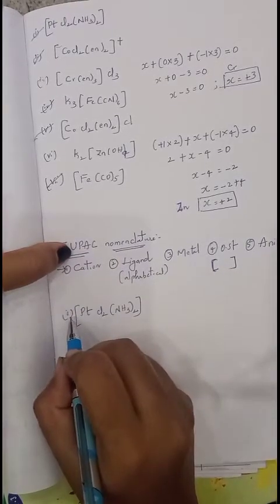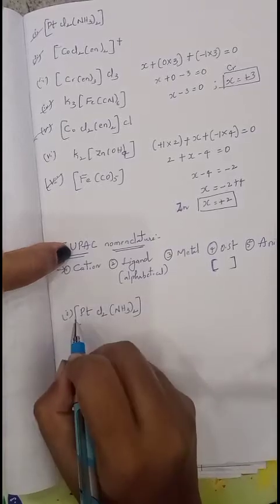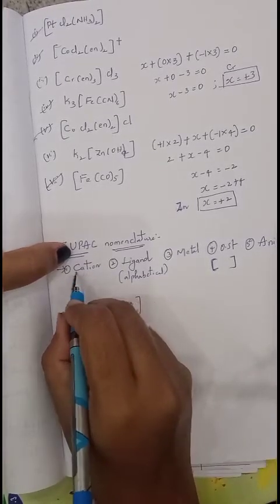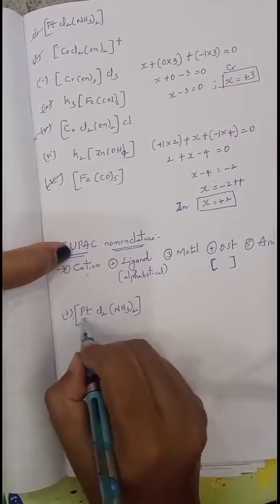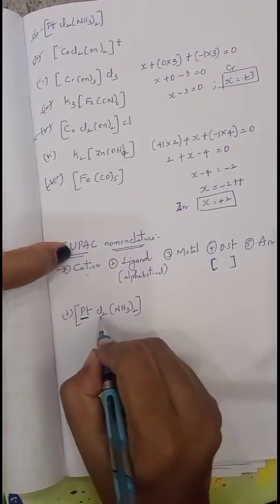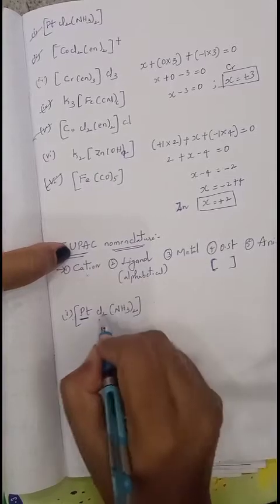There is no cation. Cation should be present here, anion should be present here. There is no cation and anion, so there is no need to write this. Directly go with the ligand. Even the first element is metal and the next are ligands. Two different types of ligands are there.